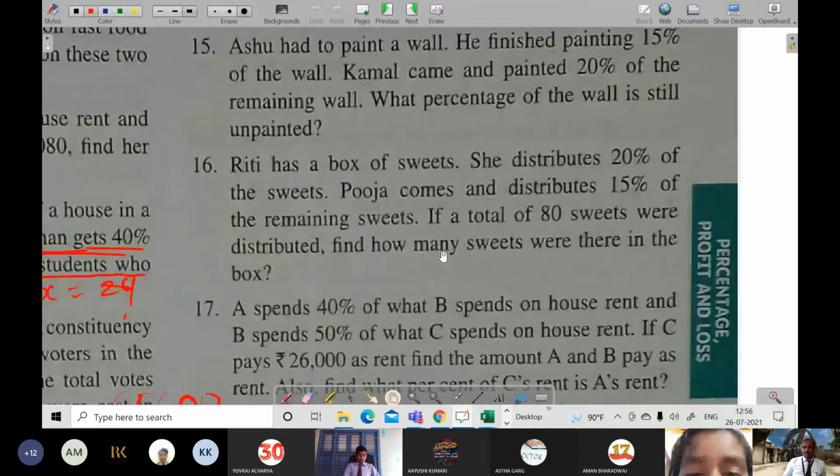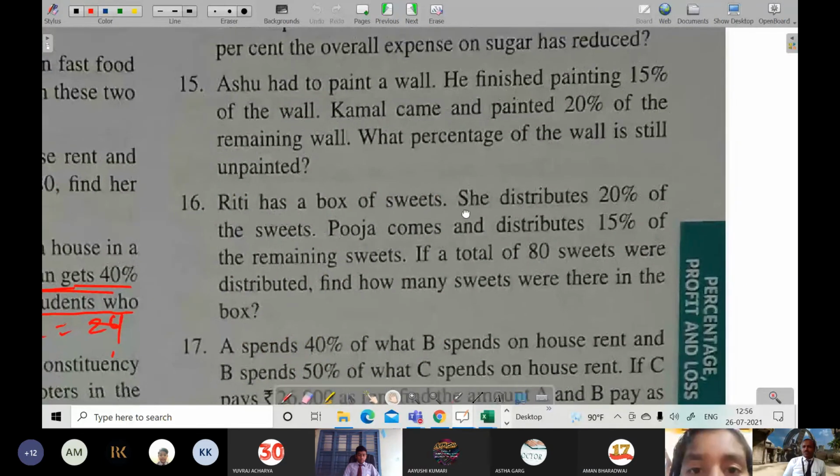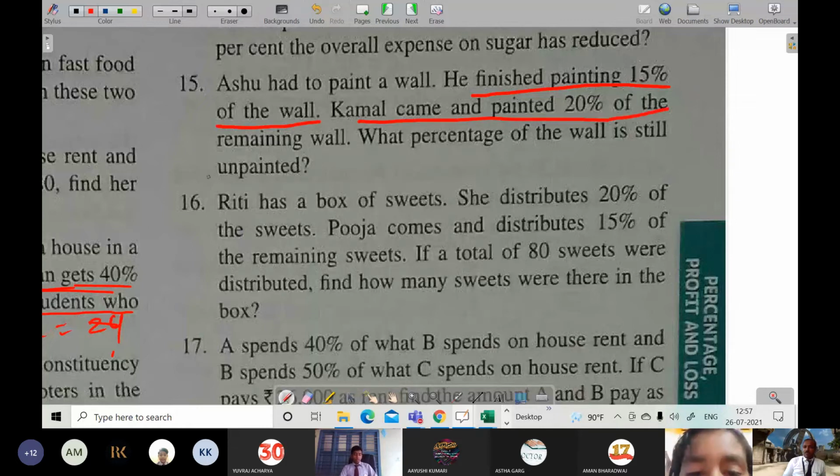So if you will see question number 15 over here, it has been said, Anshu had to paint a wall. He finished 15% of the wall. By painting he had completed 15% of the wall. Kamal came and painted 20% of the remaining wall. What percentage of wall is still unpainted? So what you will do, here you can assume, let the total area of wall be X.